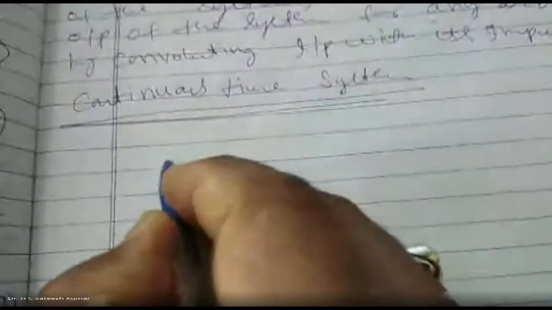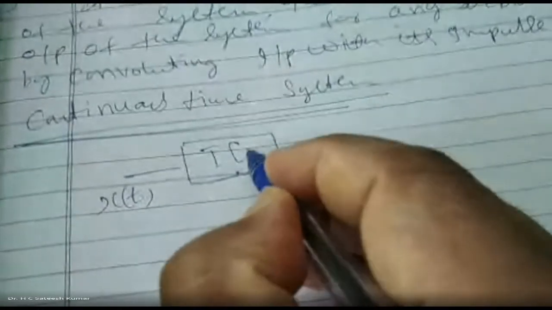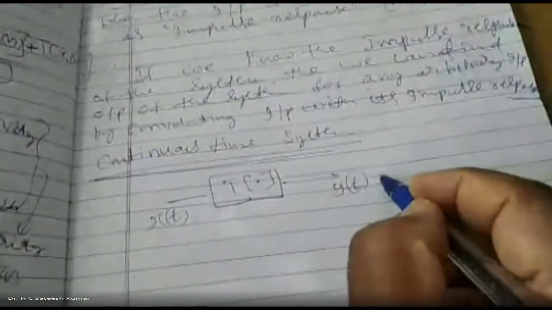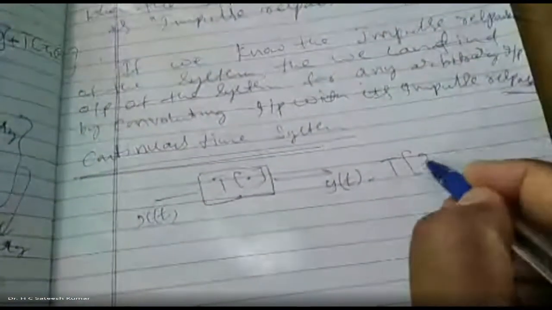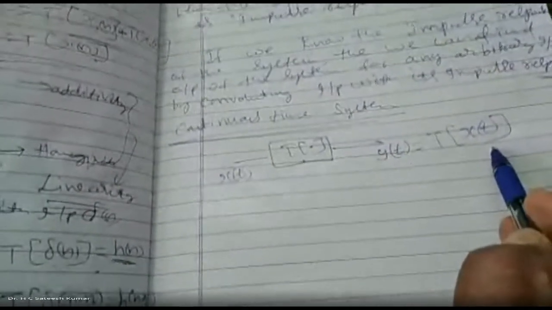Same thing, I'll take it. Let us consider a system. I am just replacing things, I will not tell any new concept. The input I'll call x of t. This is a general system, T. The output I'll call y of t, which is equal to the transfer function of x of t. Just observe: y of n is equal to the transfer function of x of n, and y of t is the transfer function of x of t. Is it right? Now, the input can be written as what?